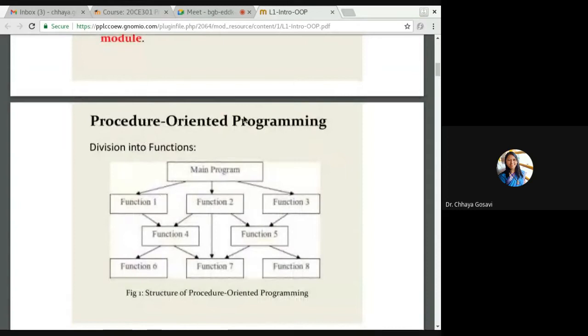In procedural language, when you look at a C program or Pascal program or Fortran, there is a main function. Execution always starts from the main function. Then main can call different functions, function 1, 2, 3. These functions can call other functions too. So the structure of the program is a top-down approach. It starts from main, calls other functions, and control gets back to main at the end.